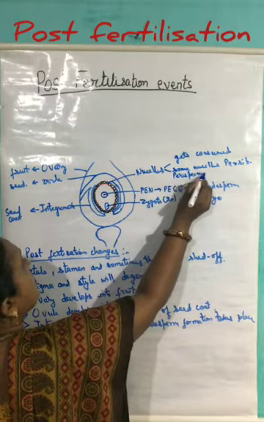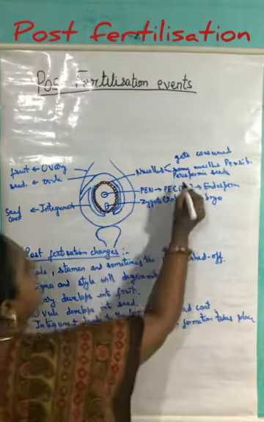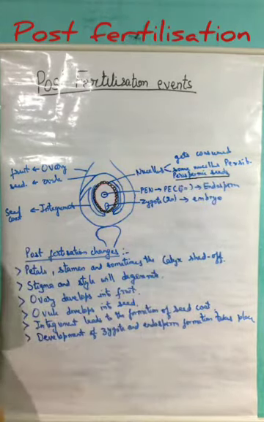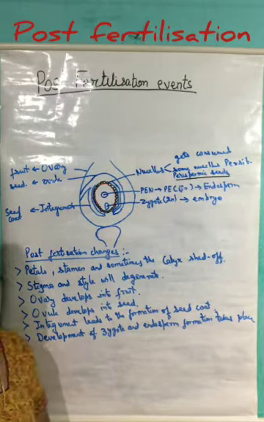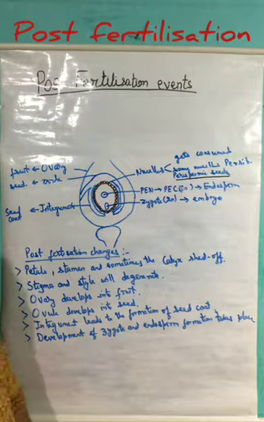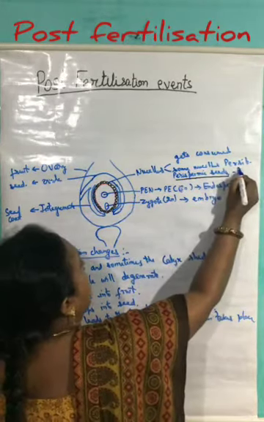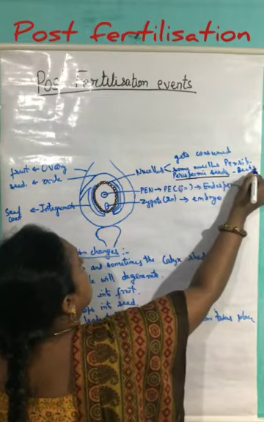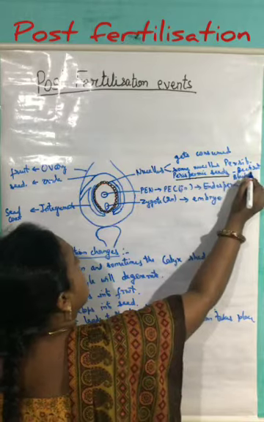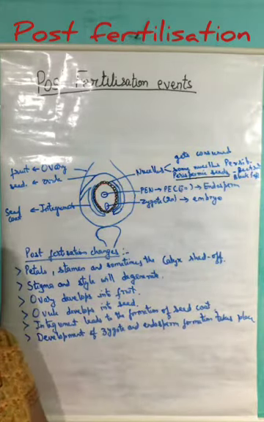So the perispermic seeds are the seeds in which, even after the development of the seed, some amount of the nucellus remains there. Examples of this are beetroot and black pepper. So these things we have discussed here.